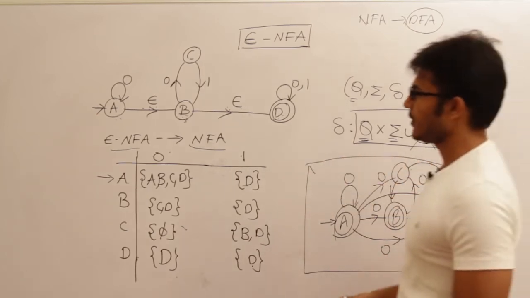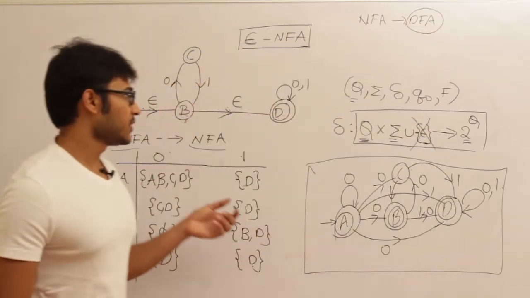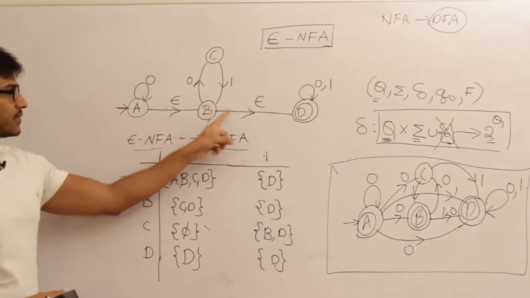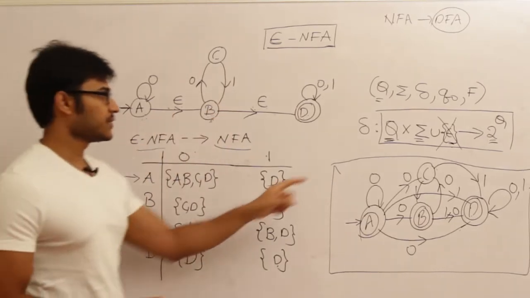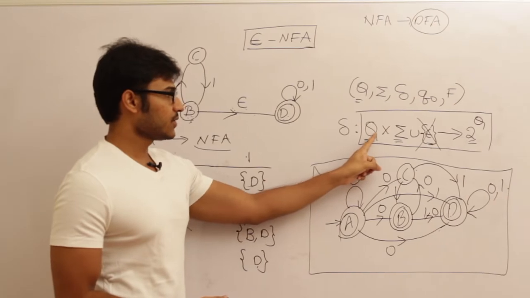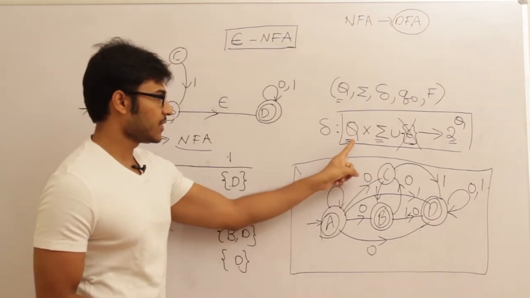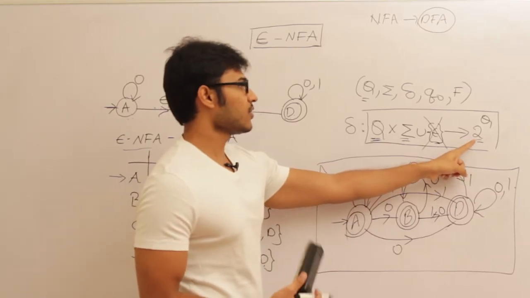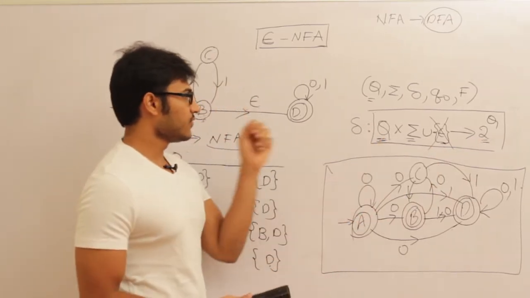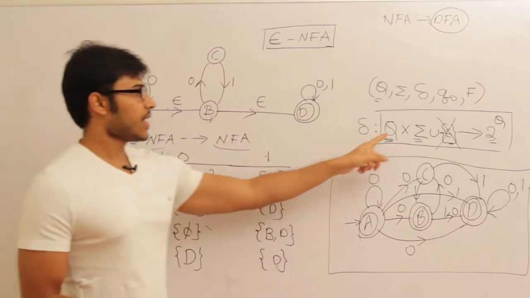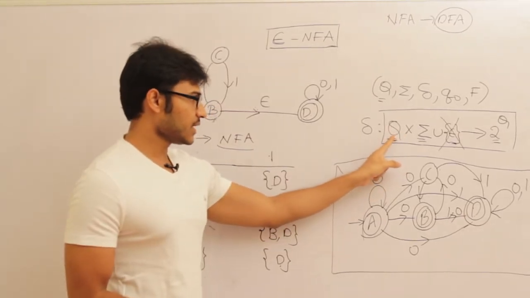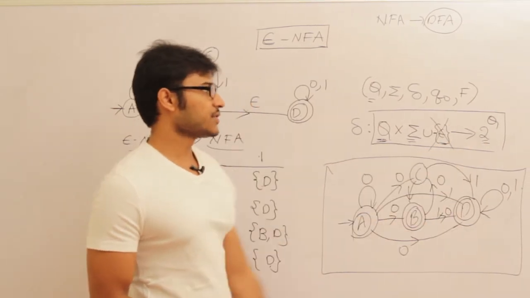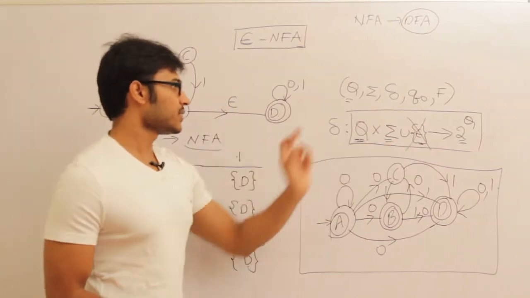So we shall revise what we have seen now. First of all, we are given an epsilon NFA. What is the main difference between NFA and epsilon NFA? The only difference is that we have epsilon moves. If you look at the transition table, NFA is going to be Q cross sigma, which means from a state on seeing an input, I may go to many states, or no state, or one state. That is true. But if you look at epsilon NFA, I can even be in some state and, looking at nothing, which means epsilon, go to any number of states. So the only difference is that epsilon is added.